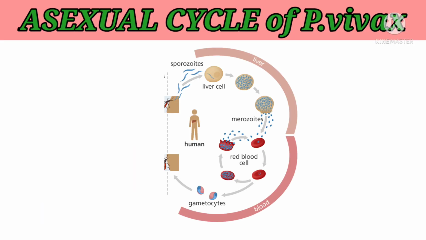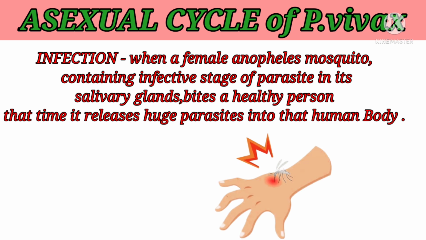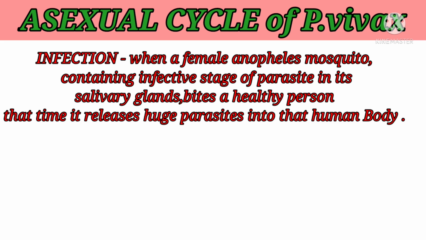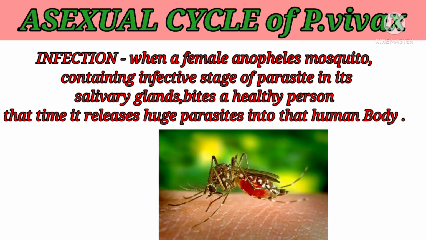First, the asexual cycle of Plasmodium vivax in humans. The first stage is the infection, that is, how the infection occurs in humans. When a female Anopheles mosquito that contains the infective stage of the parasite, the sporozoite stage, bites a healthy person, it introduces saliva into the bloodstream.